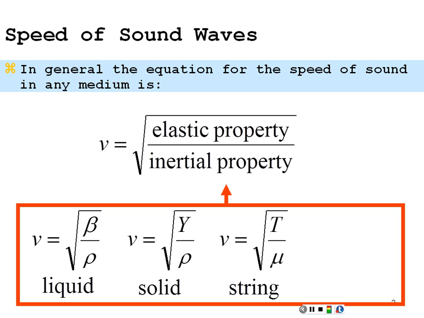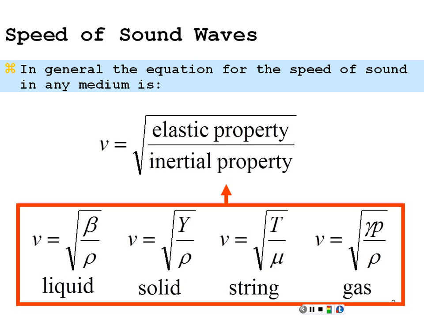For a string, which is a one-dimensional solid, it is the tension of the string divided by the one-dimensional density, which is the mass per length of the string, square root. And for a gas, it is the adiabatic bulk modulus divided by the density of the gas, square root.